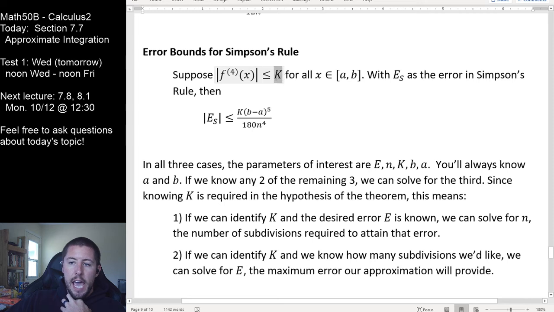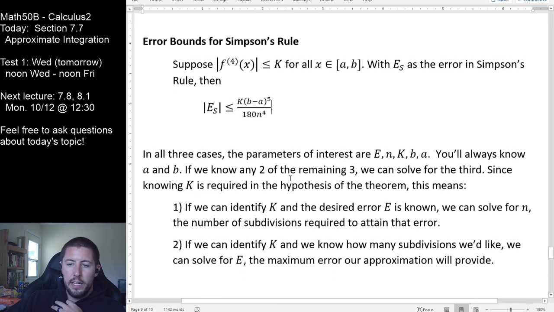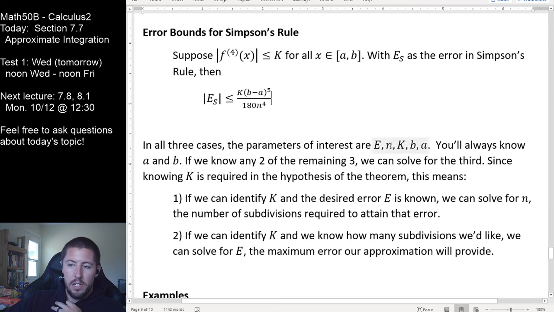Furthermore, you should notice that k is actually up in the hypothesis of our theorem up there. This is saying we need to know k to get off the ground here. So really that means we're also going to know k. We have to work to find k, but k is something we have to know here. So that really boils down to knowing either e or knowing n. We have to know one to get the other. If we can identify k, and the desired error is known, then we should be able to solve for n, the number of subdivisions that we need to fall within that amount of error.